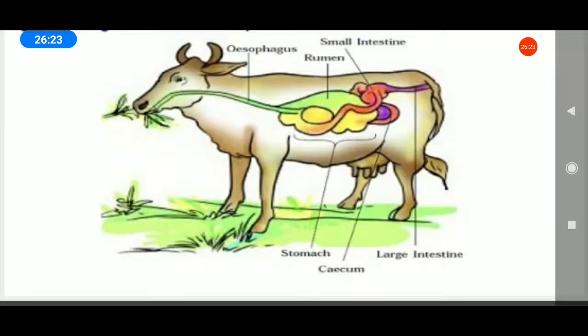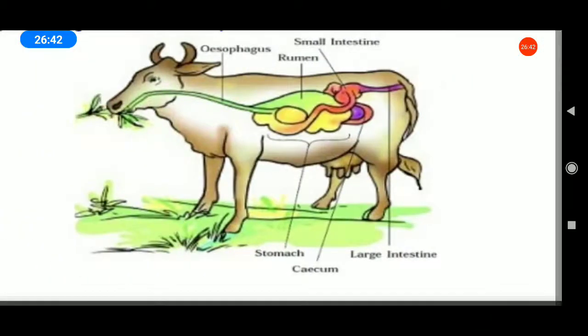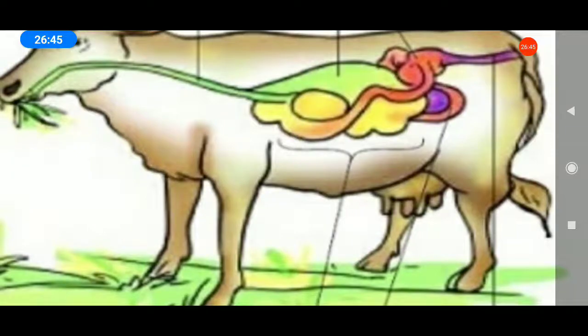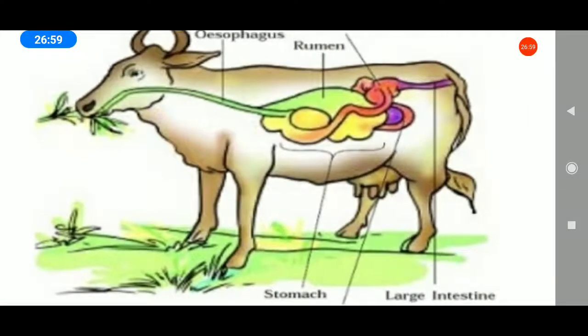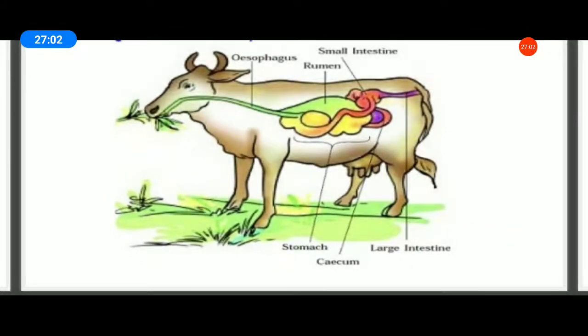Digestive system of ruminant. Just draw and practice this picture. Esophagus, rumen, small intestine, stomach, cecum, large intestine. So all of you draw and practice this diagram. Just draw the system only. Don't draw the outer surface.